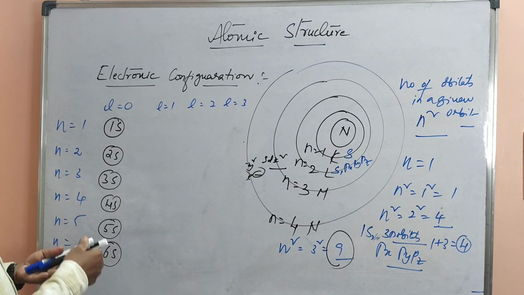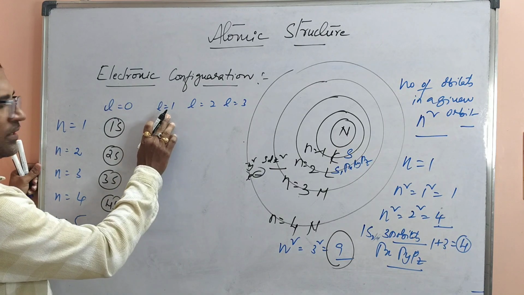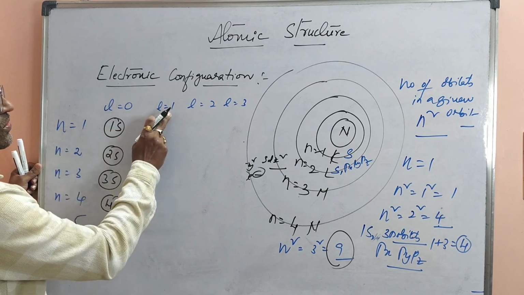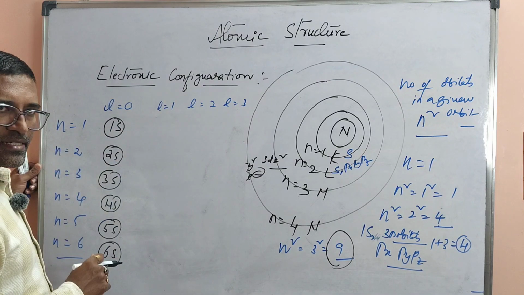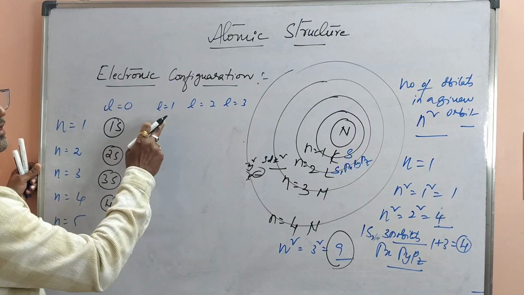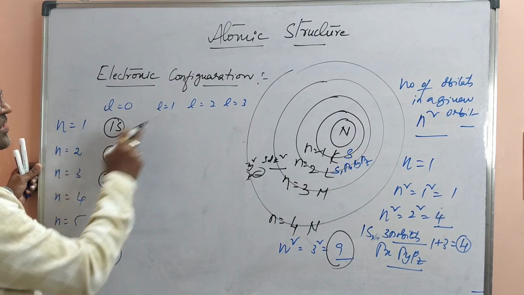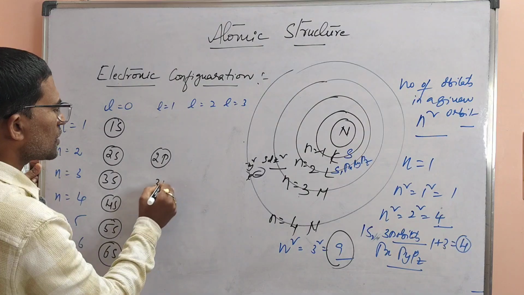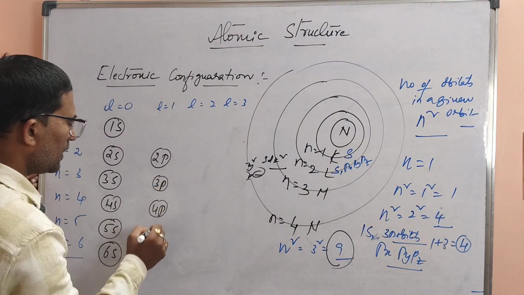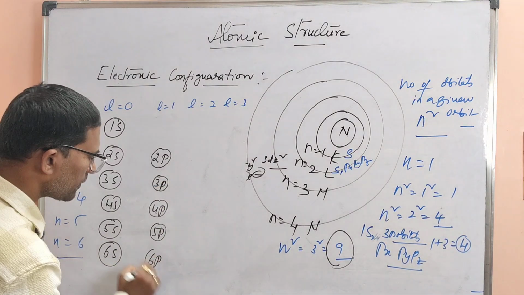And next, if I go with L is equal to 1, with N is equal to 1, p orbital does not exist. Whereas N is equal to 2 means second shell, L is equal to 1 means p orbital. P orbital exists from the second shell, that is 2p, in the third shell 3p, 4p, 5p, 6p.